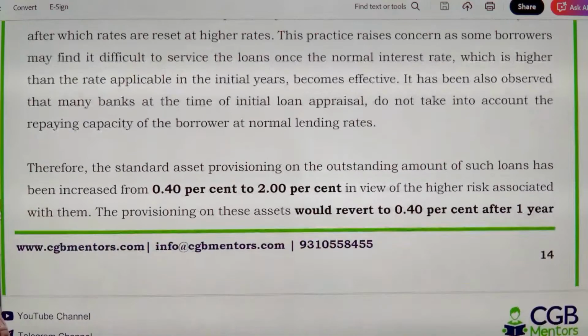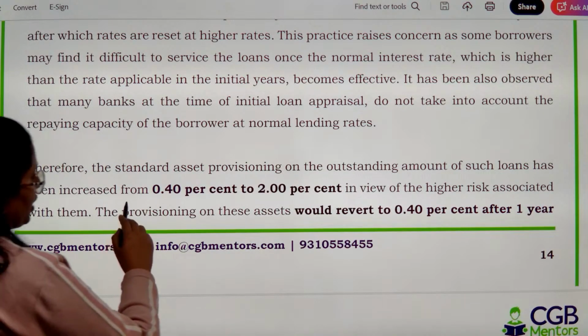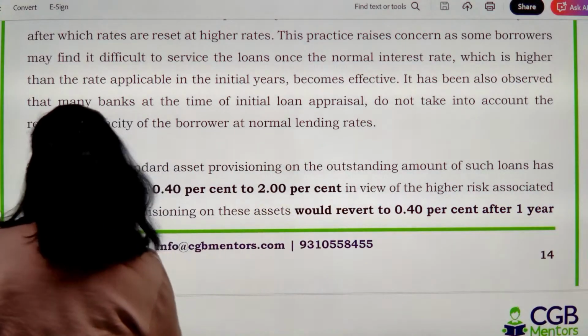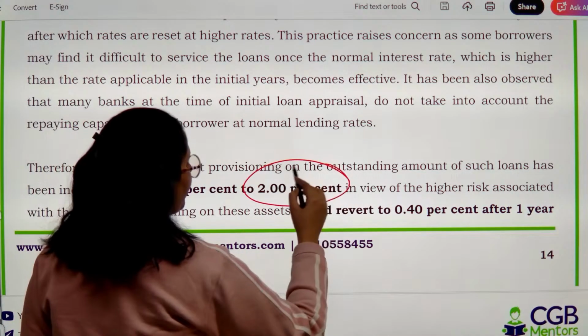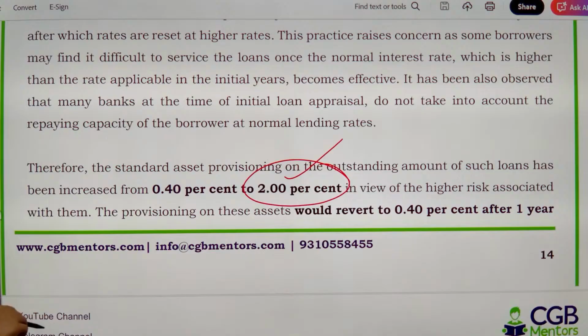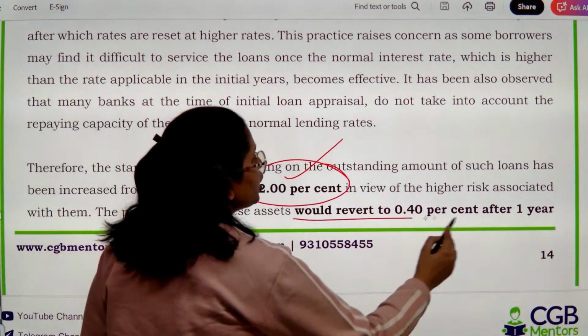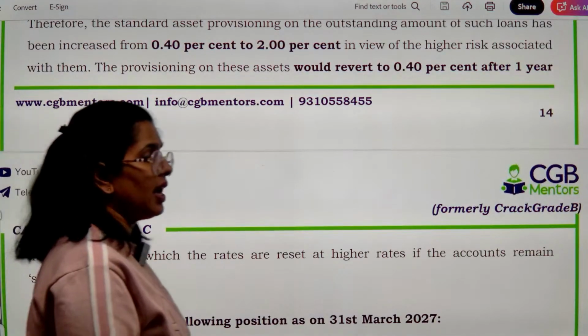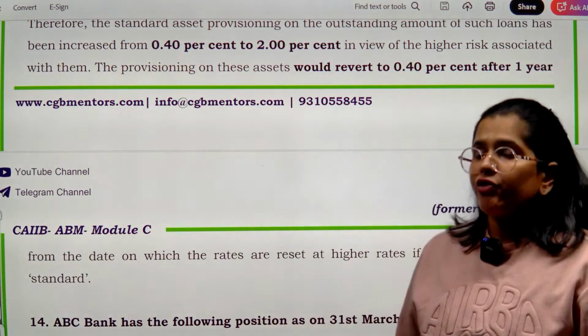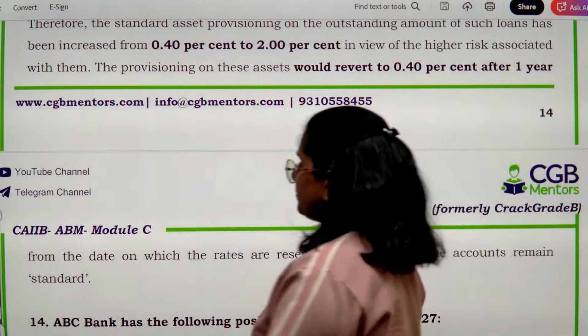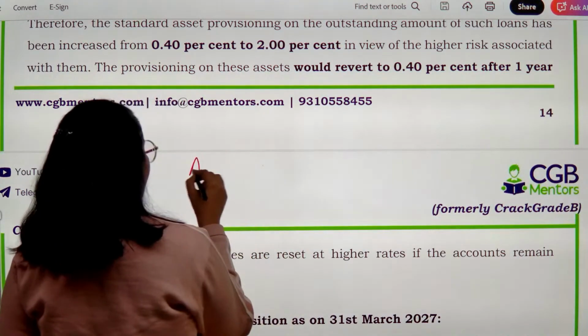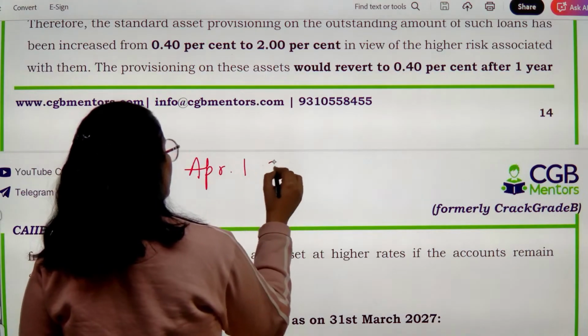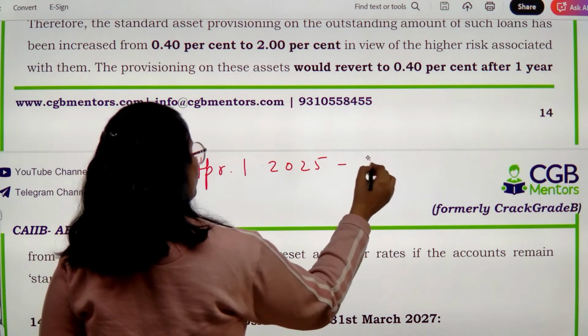That's why it has been said that the standard asset provisioning should be increased from 0.4 to 2%. ठीक है? Teaser loans पे आपका this would be the provisioning, right? Now after that, this would reset to 0.4% after 1 year from the date on which rates are reset. देखो, from 1st April 2025, April 1st, 2025, your rates are changed to 8%.